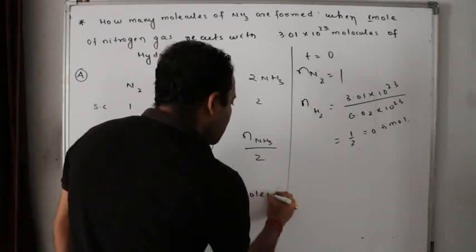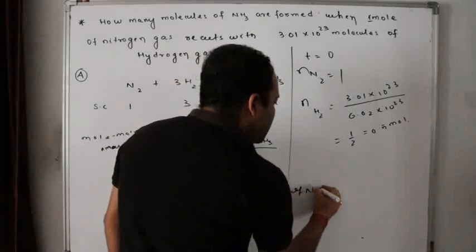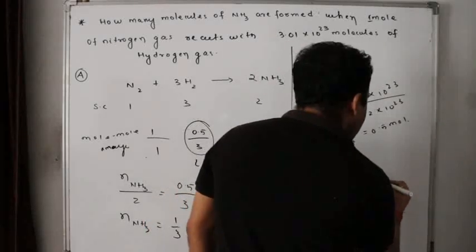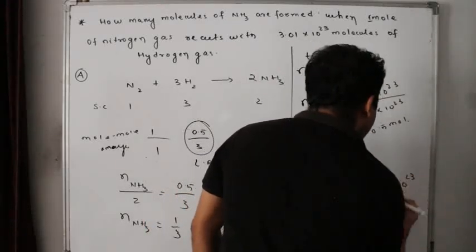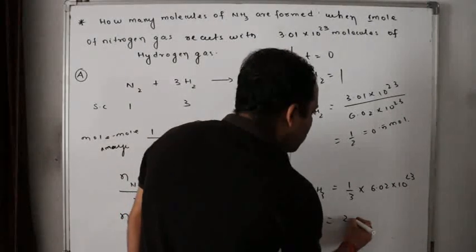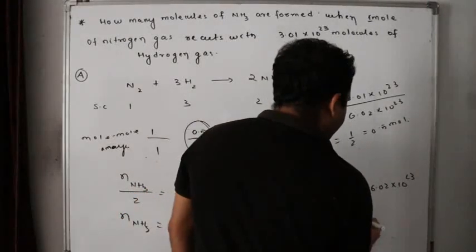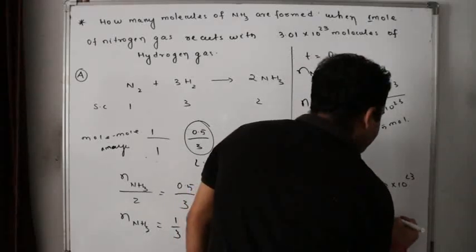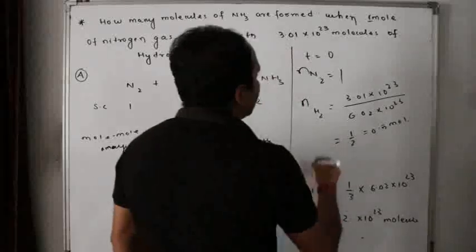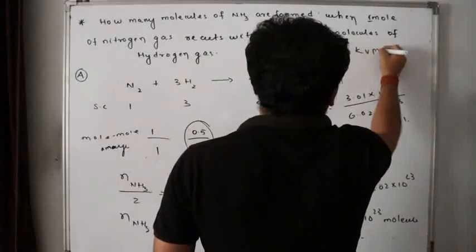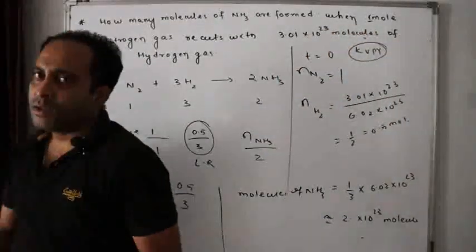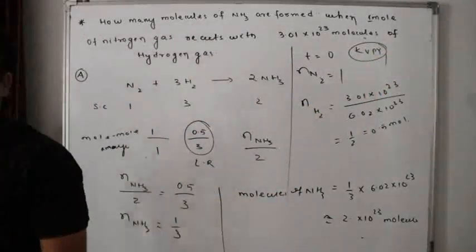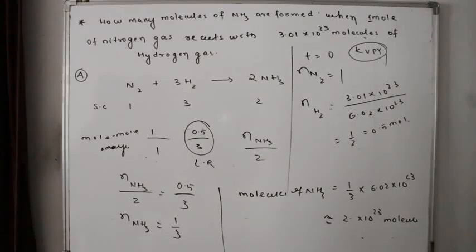Molecules of ammonia is equal to 1 by 3 into 6.02 into 10 to the 23. So is it approximately 2 into 10 to the power 23 molecules? Again, this was a KVPY question. Some entrance, okay? Perhaps KVPY. Check it out. Easy?